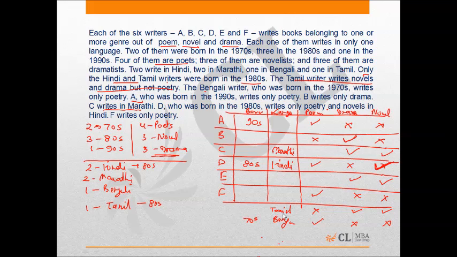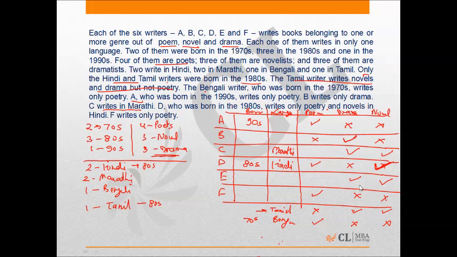Now, the person who writes in Tamil has cross for poems but both right for drama and novel. One such person is C, but he writes in Marathi, right? So it cannot be this person. The other person has to be E because no other case is possible.